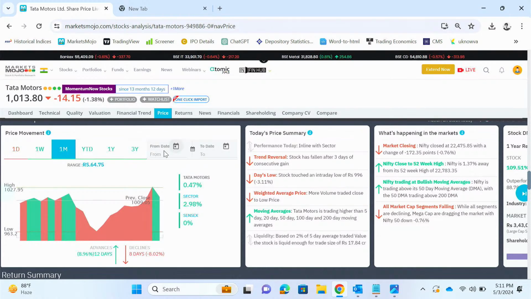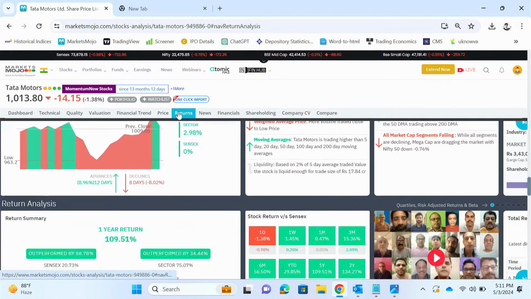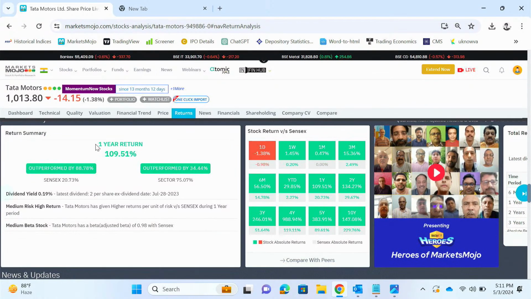You can also put in any dates, and you can get the same output for them. Now we go to returns. This is the 1 year return for Tata Motors. You can see it's 109.5%, and it is then compared to Sensex and the sector it belongs to. You can see it has outperformed Sensex by 88% and its own sector by 34%.